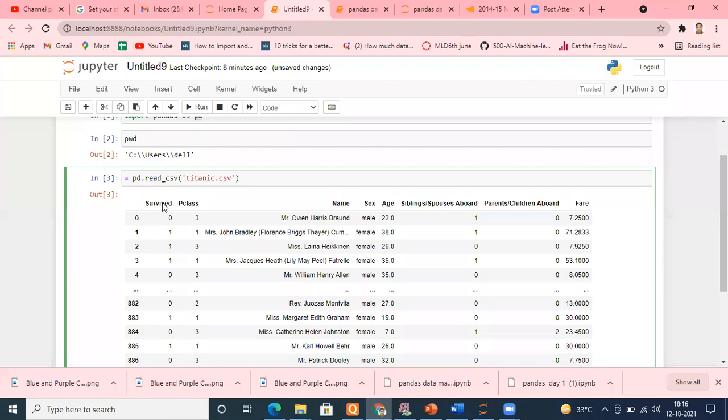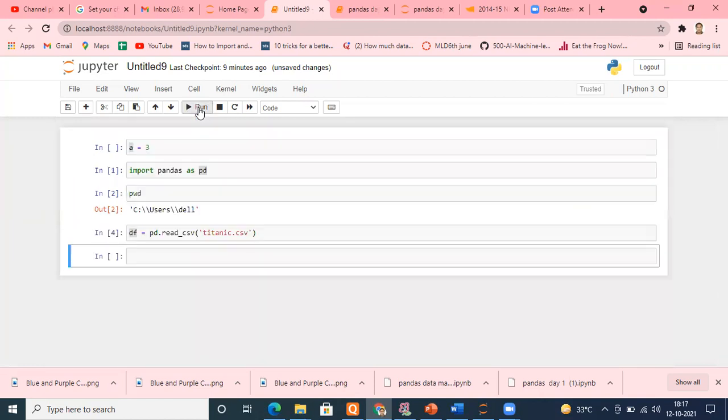So if I assign a variable name here, whatever data pandas is reading will be saved somewhere in the memory. The most preferred name is normally df. I'll tell you the reason why df. It's not mandatory, you can use any variable name. This instruction will read your data from titanic.csv, save it in memory, and assign a label to it known as df. Now let me run it. If I want to check it, df will have the same data if I run it.